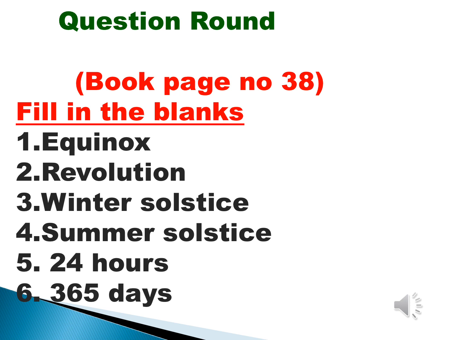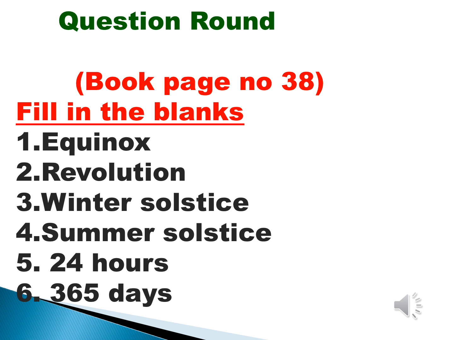Okay, then second, the revolution of earth causes a change of seasons. Okay, so the answer, revolution. Then third one, on 22nd December, earth experiences winter solstice. Okay, the answer is winter solstice. Have you written correctly, children? Okay, then fourth one, on 21st June, earth experiences summer solstice. The answer is summer solstice.